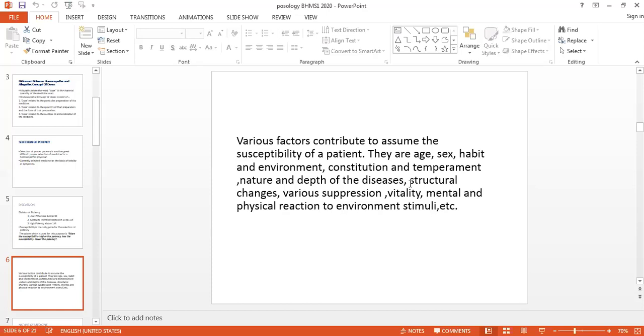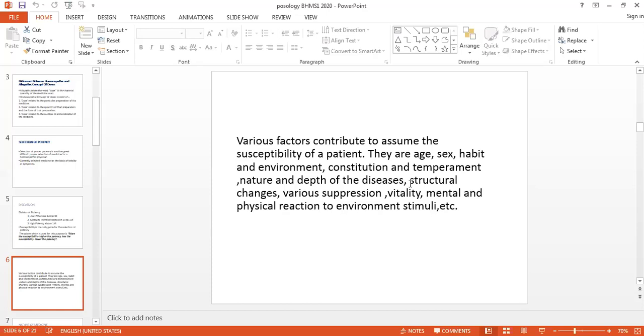And in the third observation, he said that if the patient is having a homeopathic aggravation, there also you do not change your medicine. After some lapse of time, the patient will get relief.